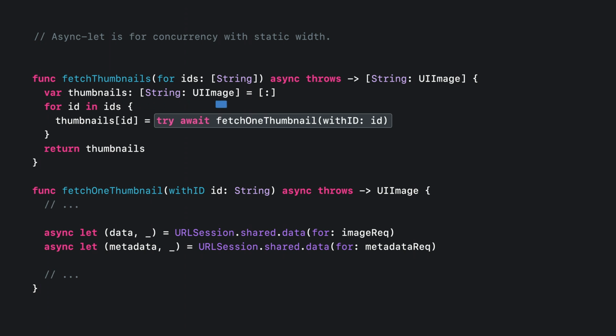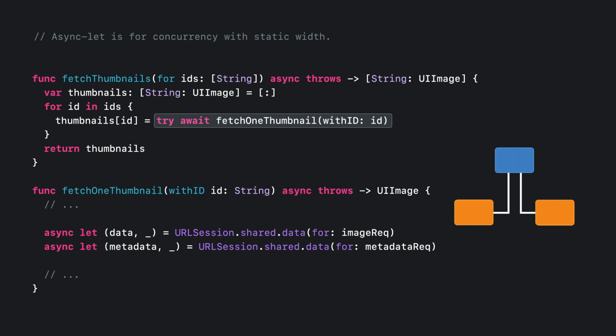As we saw earlier, async-let works well when there's a fixed amount of concurrency available. Let's consider both functions that I discussed earlier. For each thumbnail ID in the loop, we call fetchOneThumbnail to process it, which creates exactly 2 child tasks. Even if we inline the body of that function into this loop, the amount of concurrency will not change. Async-let is scoped like a variable binding. That means the 2 child tasks must complete before the next loop iteration begins.